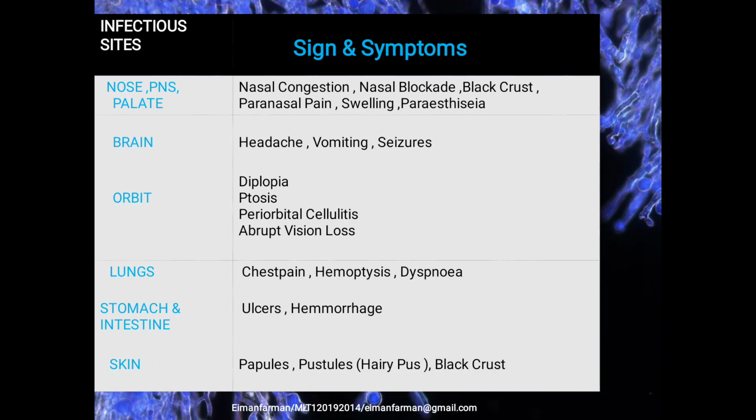If the infected area is the lungs, what will happen? Chest pain, and hemoptysis, which means blood will come up in vomiting, and dyspnea, the person will experience shortness of breath. If the infected area is the stomach and intestine, then there will be ulcers, that is, open sores will be formed on the lining of the stomach, small intestine, and other digestive system parts, and hemorrhage will occur, meaning loss of blood from the infected area.